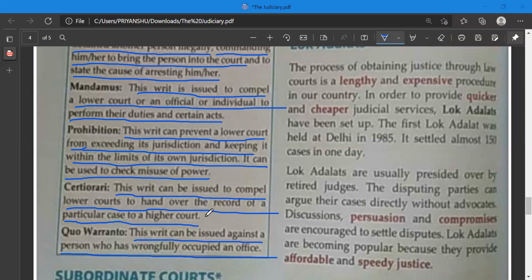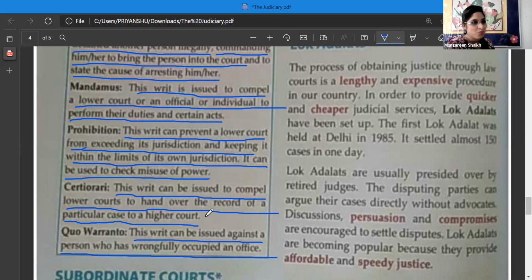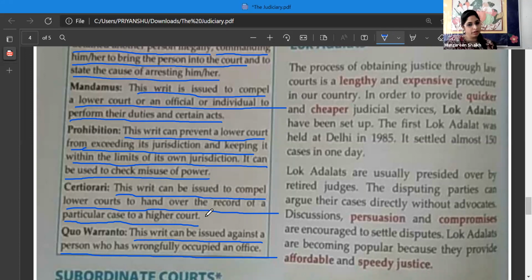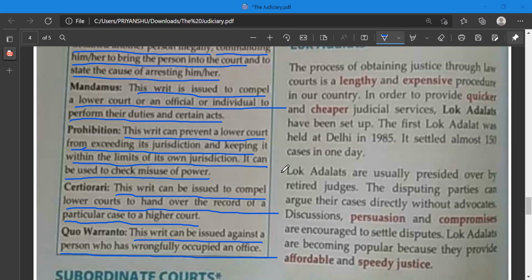Next, is anybody who would like to answer? Ma'am, may I go ahead? Okay, go ahead. Ma'am, this is quo warranto, where if a person occupies an office, a government office, in a wrong manner, then the quo warranto writ is issued to that particular person. Very good. Vivan, you wanted to add something related to this, or do you want to repeat? Yes, ma'am, I would add something. Go ahead.